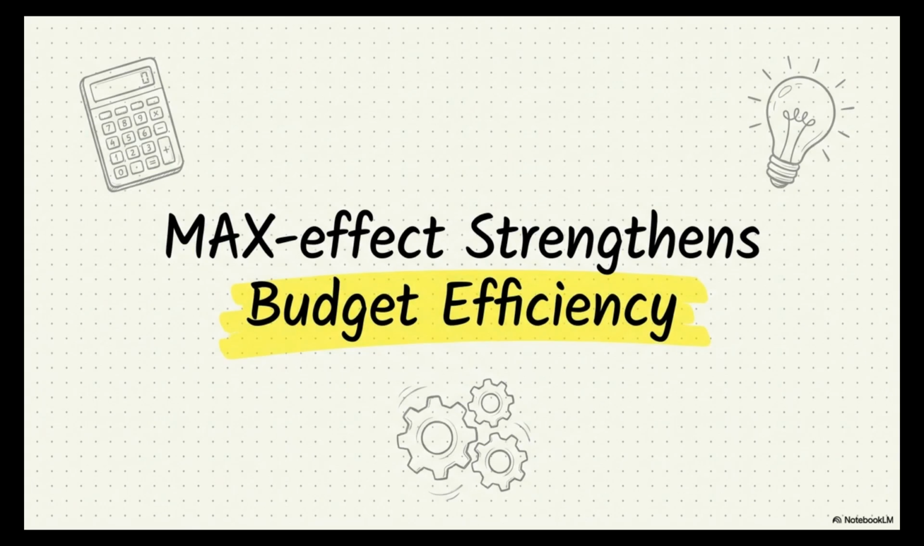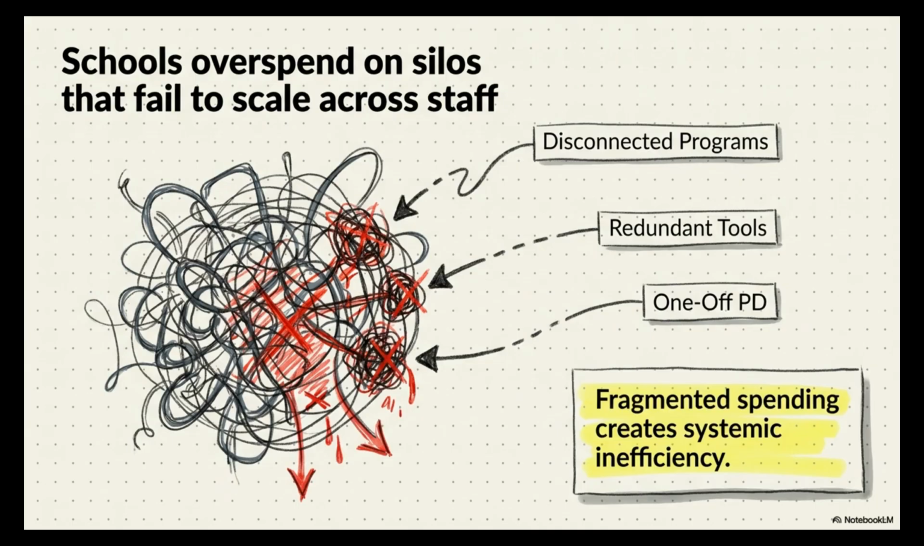This video will explore how the Max effect strengthens budget efficiency. Schools often overspend on silos that fail to scale across staff. This includes disconnected programs, redundant tools, and one-off professional development. This fragmented spending creates systemic inefficiency.